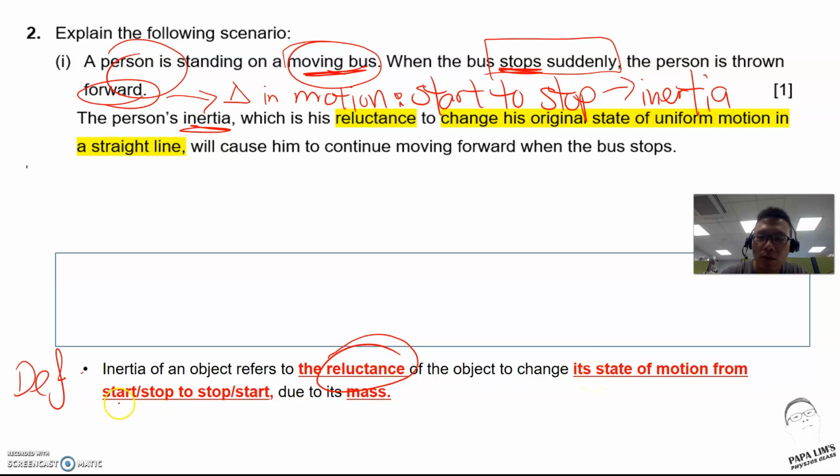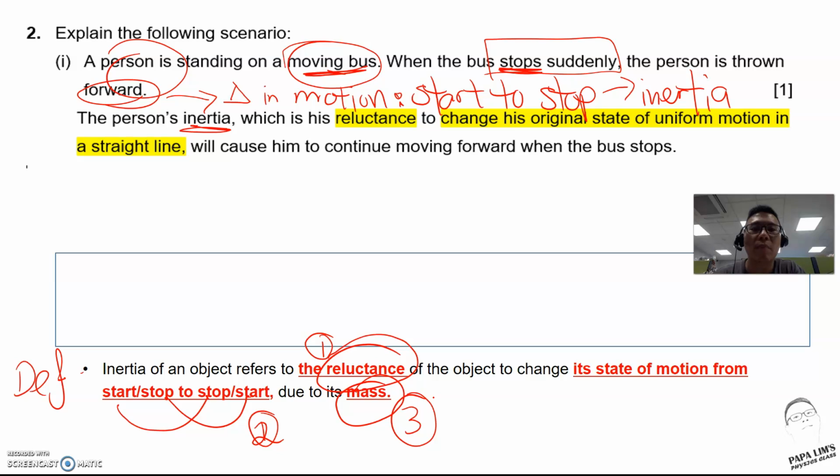You need to talk about whether it's start to stop or stop to start. Primarily, I also need the students to know that inertia is due to the mass. So here we are looking at three sets of keywords for one answer: reluctance, changing the motion, and stating that it's due to the mass.